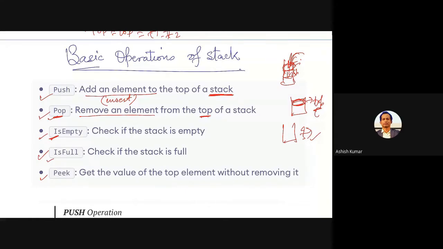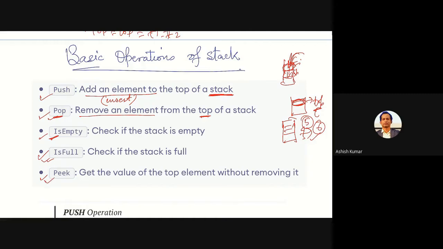There is also full. If you have a stack with fixed size, if you implement the stack using arrays, then you know that the array size is fixed. You cannot increase or decrease the size of the array, or shrink or expand. So if you have an array of size 5, what will be the size of the stack? 5. If you want to insert a sixth element, you cannot insert it. So you have to check whether the stack is actually full. If it is full, you must show an error and not execute push.